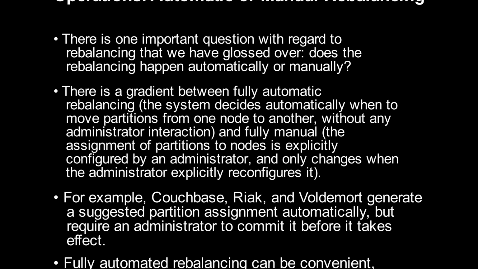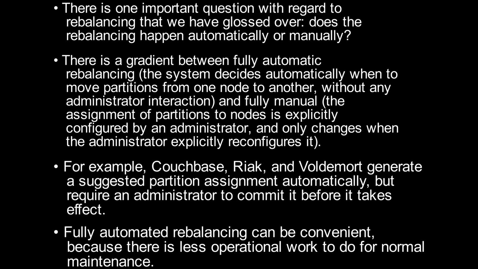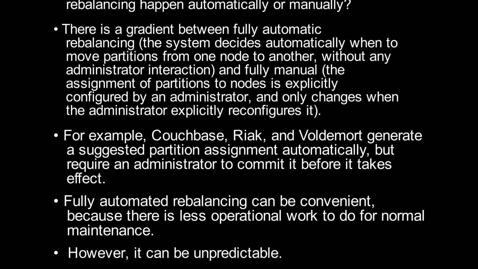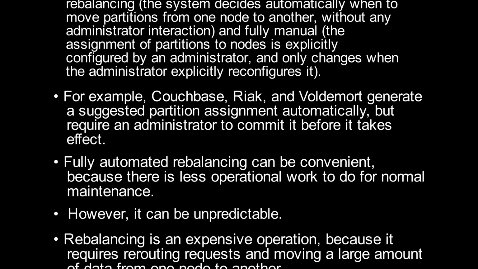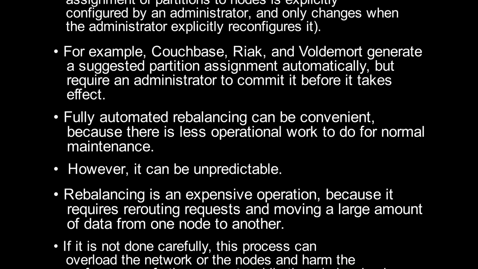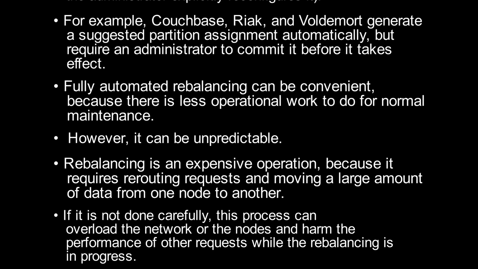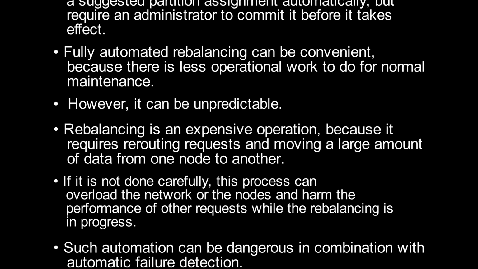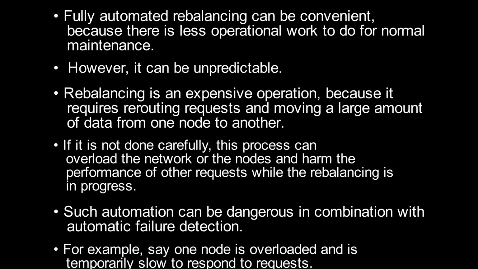it. For example, Couchbase, Riak, and Voldemort generate a suggested partition assignment automatically, but require an administrator to commit it before it takes effect. Fully automated rebalancing can be convenient because there is less operational work to do for normal maintenance. However, it can be unpredictable. Rebalancing is an expensive operation because it requires rerouting requests and moving a large amount of data from one node to another. If it is not done carefully, this process can overload the network or the nodes and harm the performance of other requests while the rebalancing is in progress.